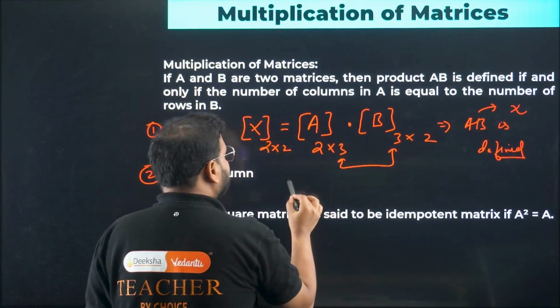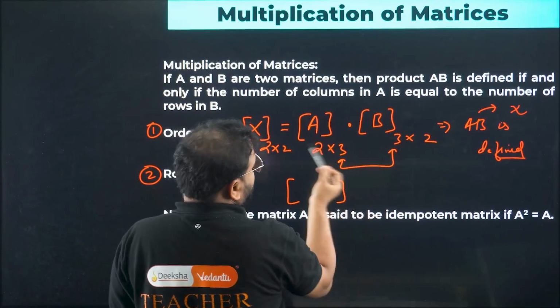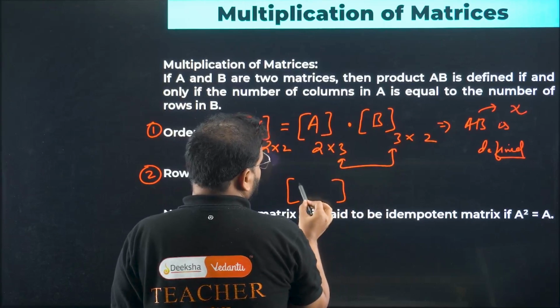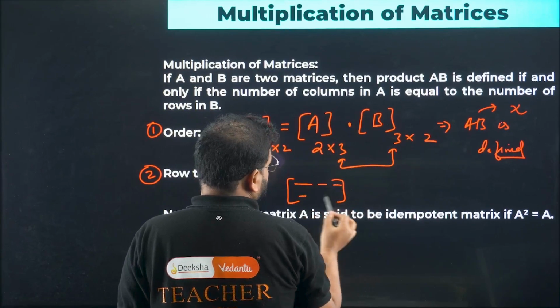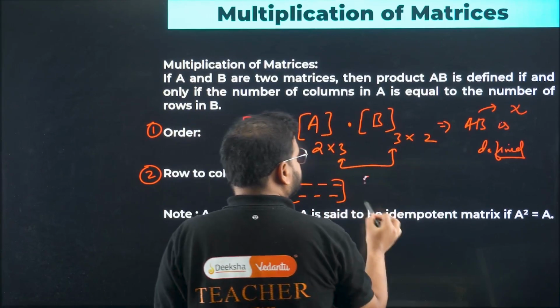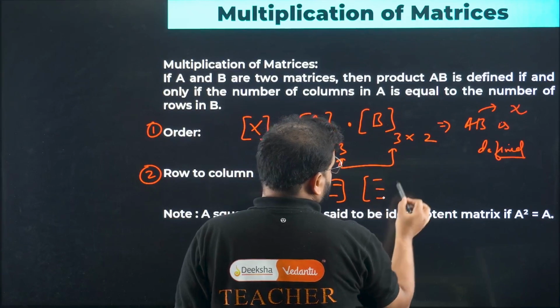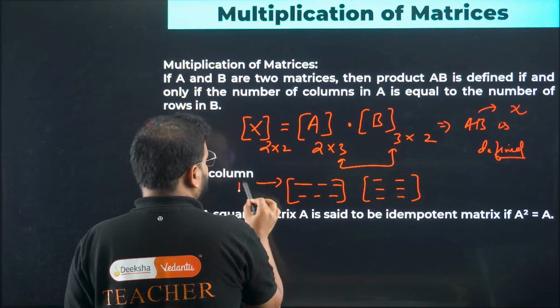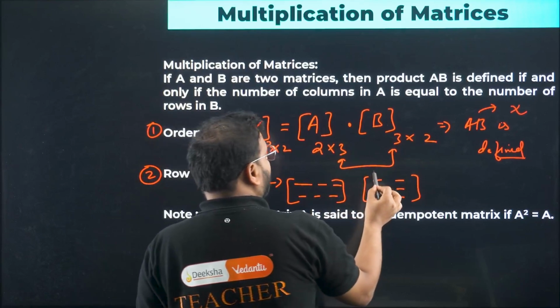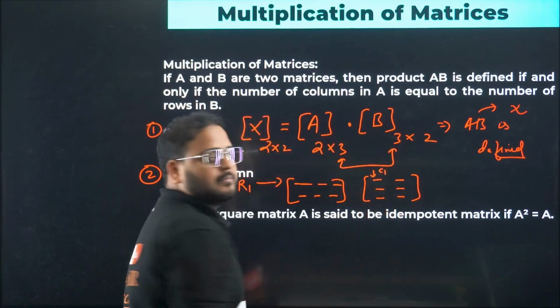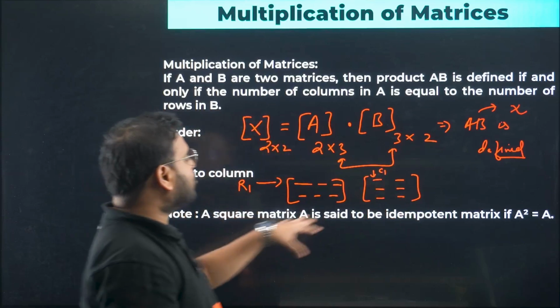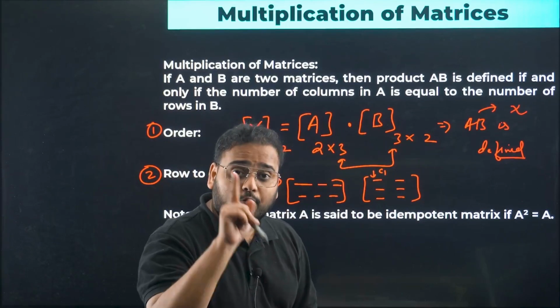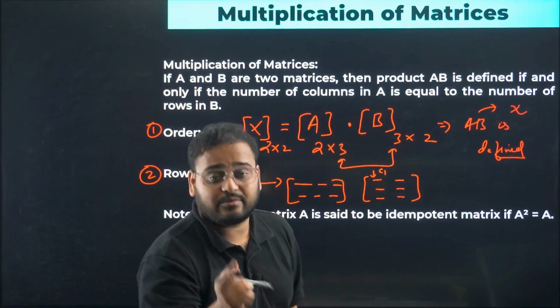So if I have, let's say, 2 cross 3, you always multiply row to column. You multiply the first row to column 1, and that will give you one element of the resulting matrix. Don't worry, I'll show you.